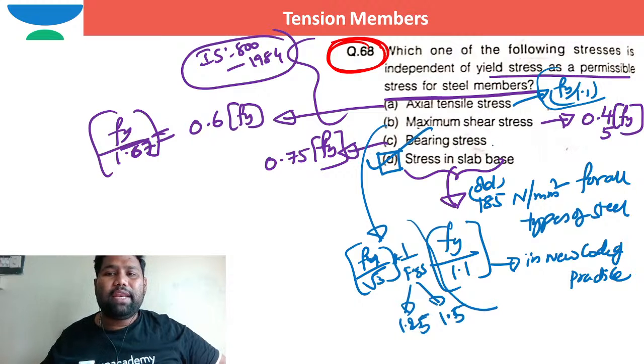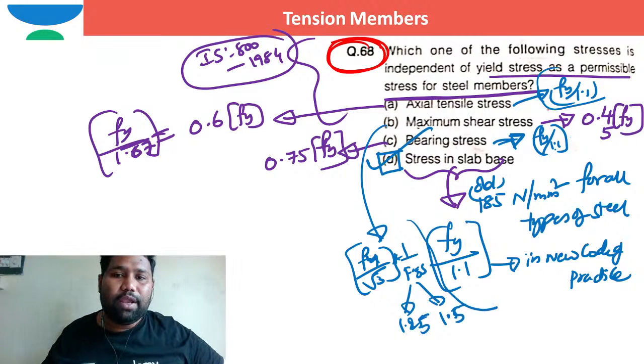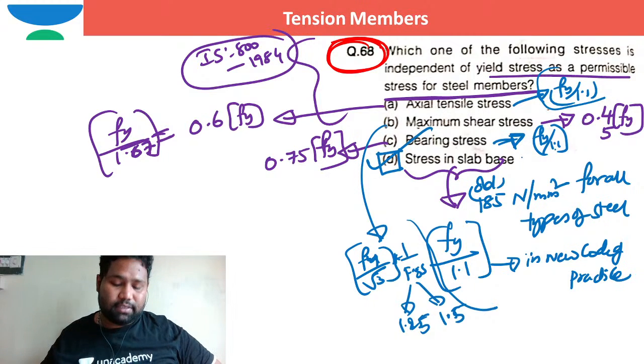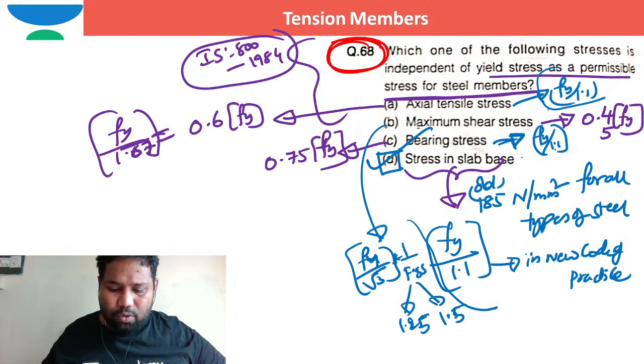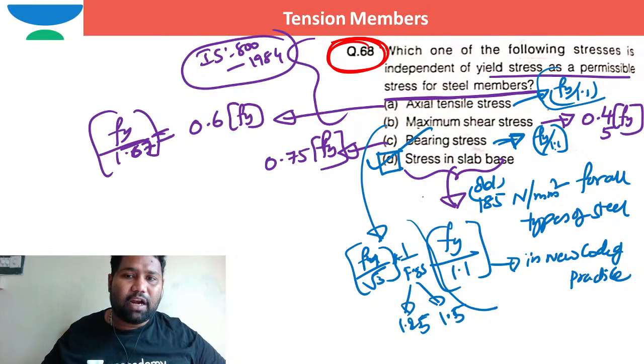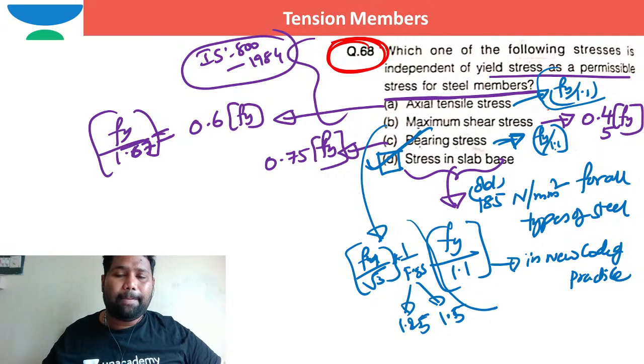Coming to bearing stress, bearing stress is a type of crippling stress only. So here the factor of safety, it is Fu by 1.1, how it was considered in new code of practice, right? So can I move to the next slide, brother? Correct option is D. Is that okay?